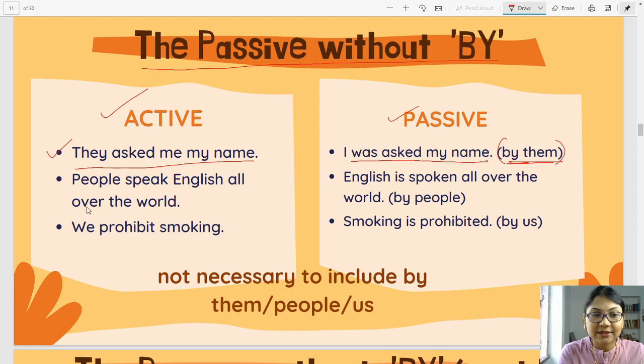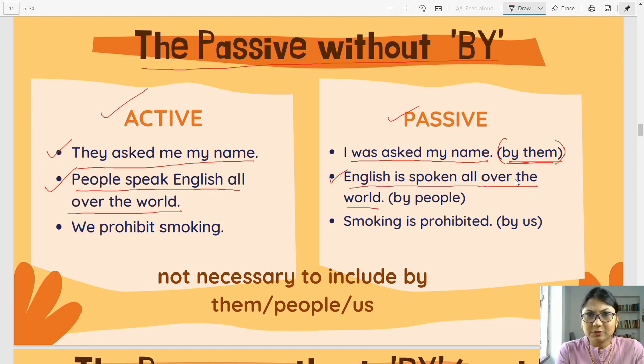Again, next. People speak English all over the world. The passive form: English is spoken all over the world. Of course, it will be spoken by people. It cannot be spoken by anybody else. Animals, birds, they can't speak English per se. Agent over here, it is understood. You don't need to say it out loud.